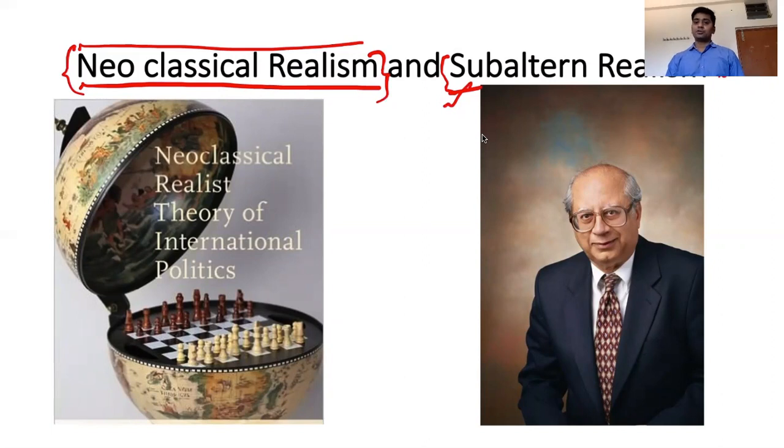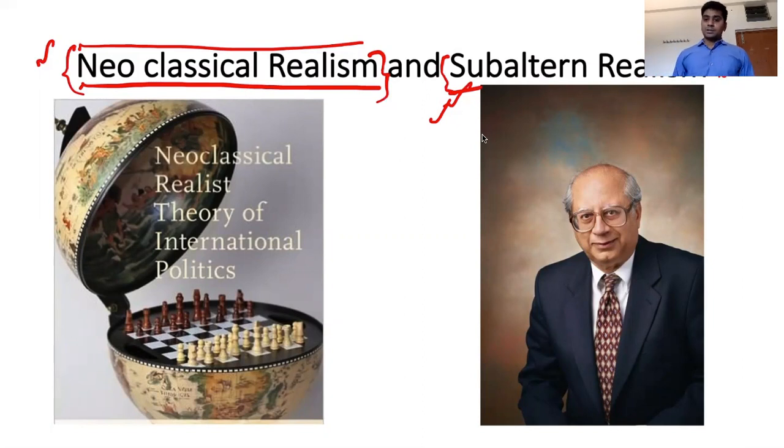Apart from that, why we have to study this is, if you want to apply these theories in Paper 2 Section B of our PSIR, then automatically we should have a clear understanding of what neo-realism and subaltern realism are, and how things are evolving over a period of time. So this is very important from the perspective of interlinking the subject of Paper 1, Section A, with Section B, that is the application part. We will see how we are going to apply all these theories in the present context in Paper 2 Section B. So this is why this topic is important. Otherwise, from the perspective of the examination per se, they won't ask many questions from this area.